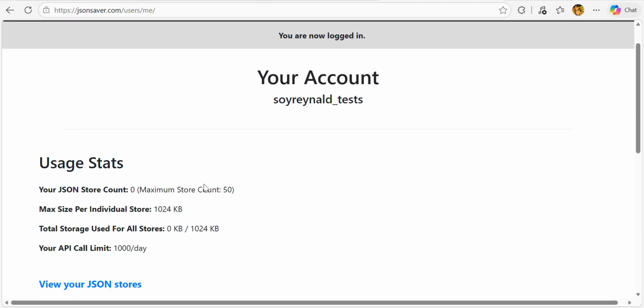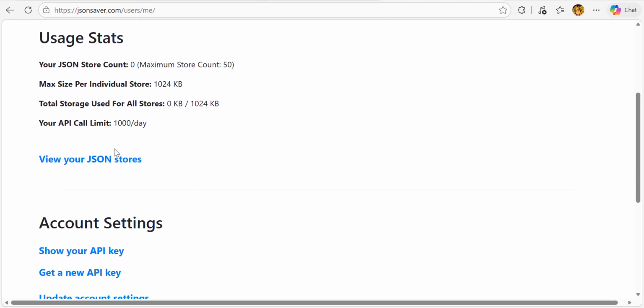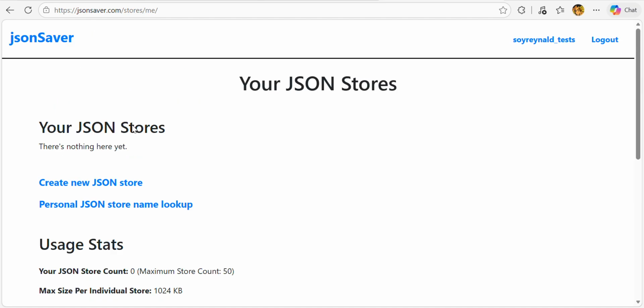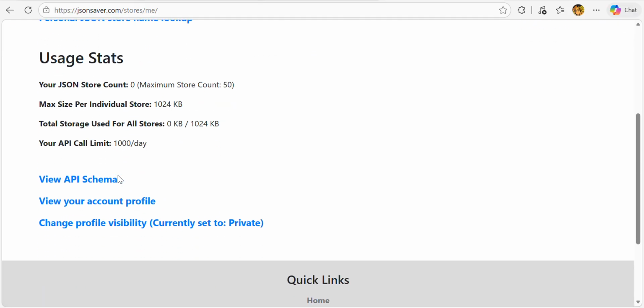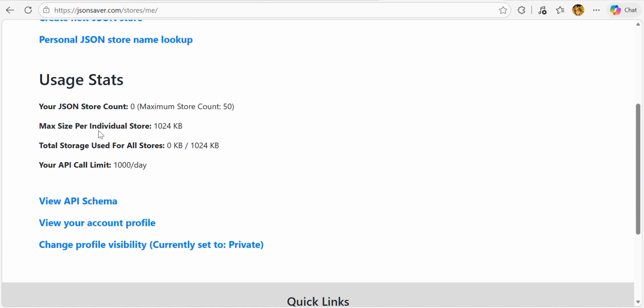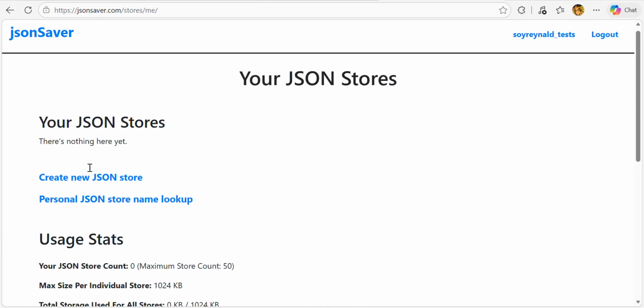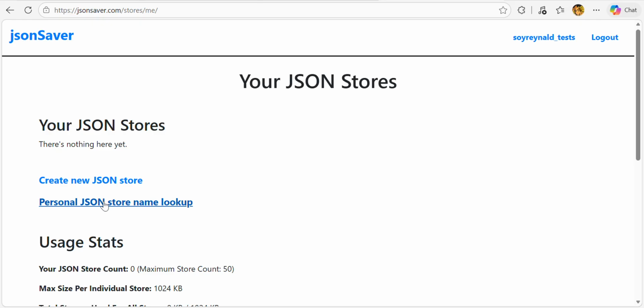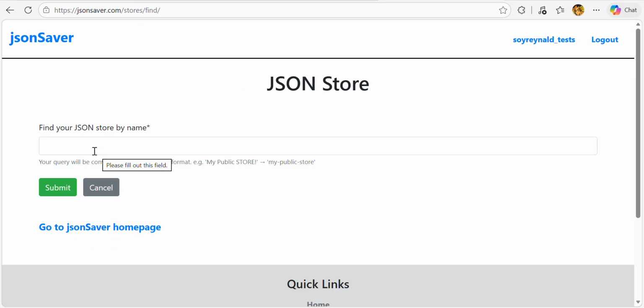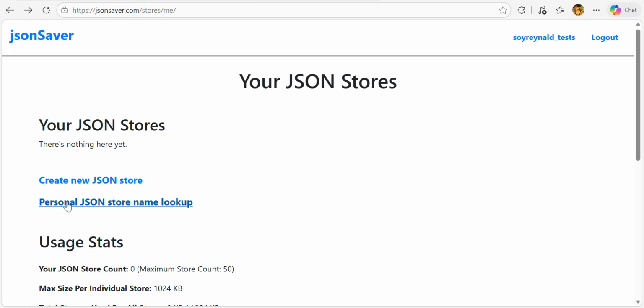It's kind of simple, the view that you see here, but the nice part is that, for example, we can see the JSON stores, and I think that they have examples of these JSONs. Let's see. Let's make personal JSON lookup. No, that is just to create it.